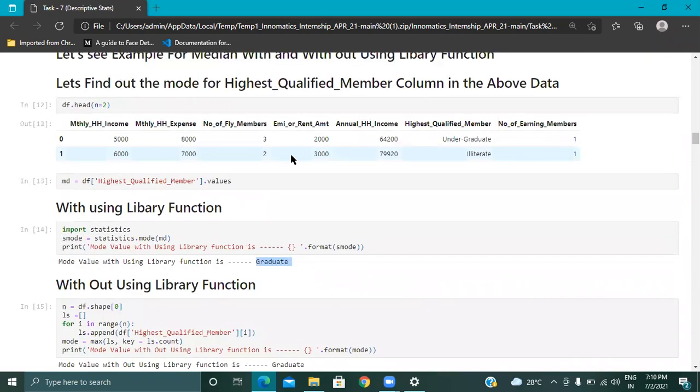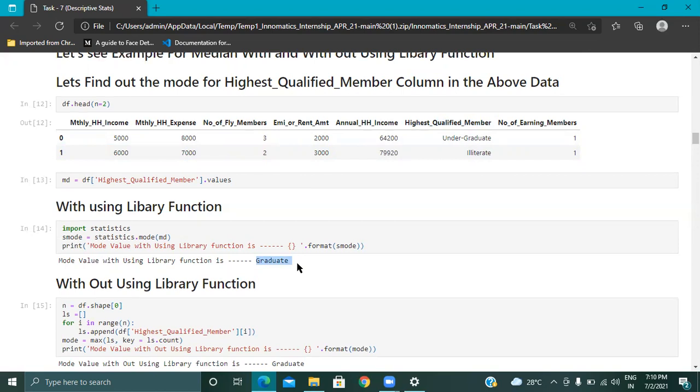For the column highest qualified member in a family, I am going to identify the most repeated word. The most repeated word is graduate. So in our data set, most of the persons who got their job are graduates.